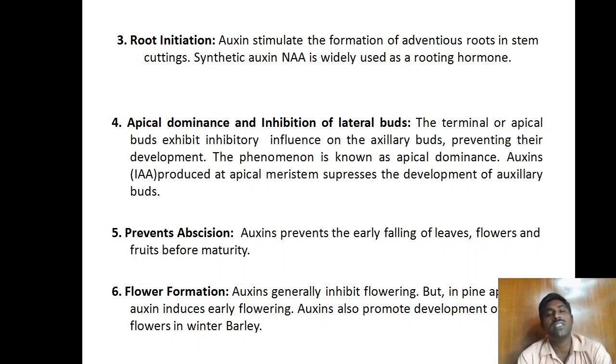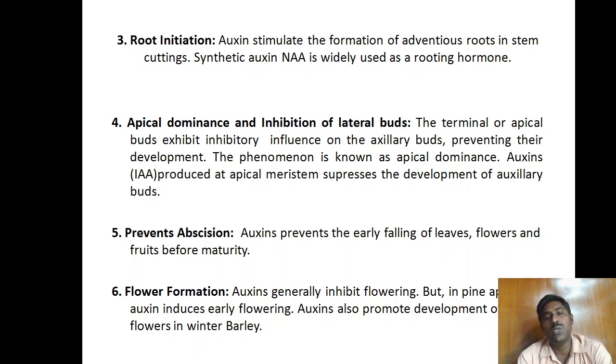Next, apical dominance and inhibition of lateral buds. Apical dominance means the apical parts exhibit dominance. That means terminal or apical buds exhibit an inhibitory influence on the axillary buds and prevent their development. This phenomenon is known as apical dominance.